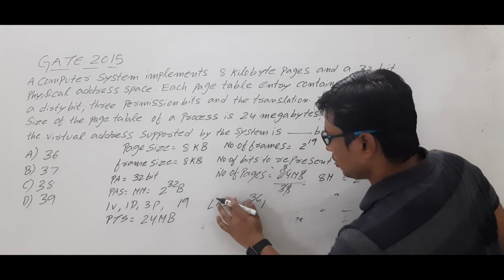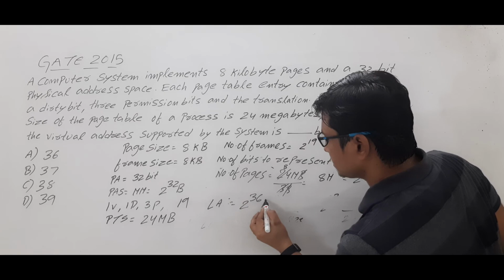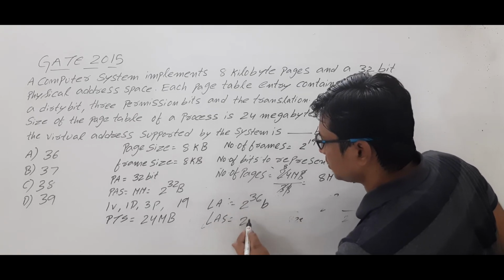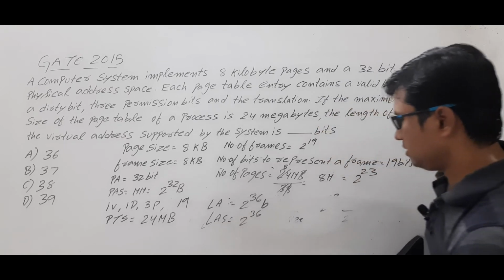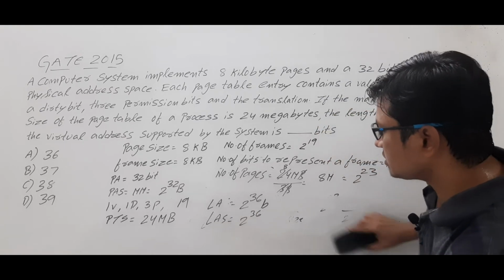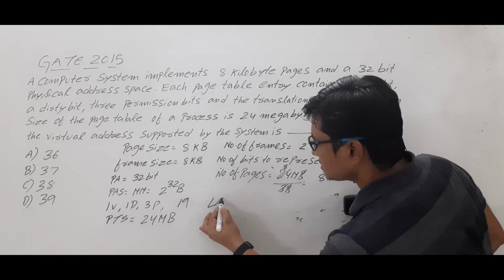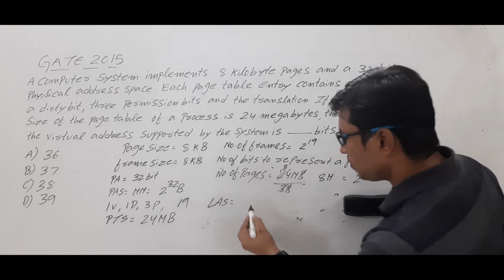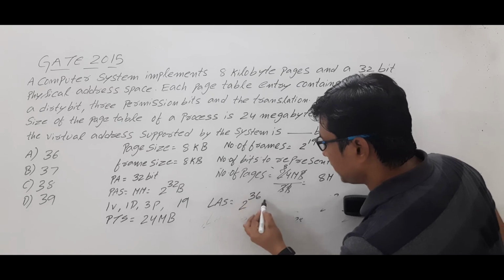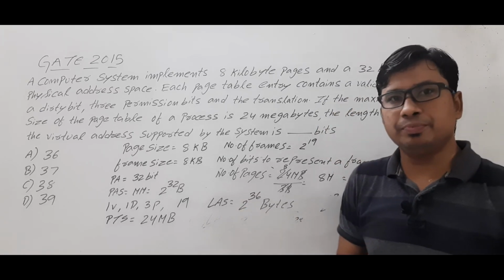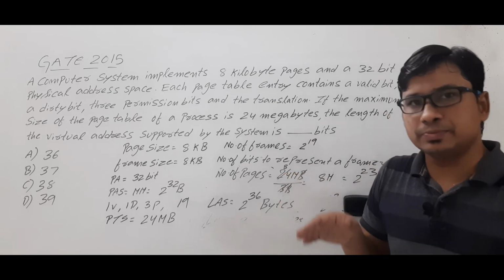Okay, so logical address space is 2 power 36. Are you able to understand? Logical address is 36 bits and logical address space is 2 power 36 bytes, because the number of pages is equal to logical address space by page size.